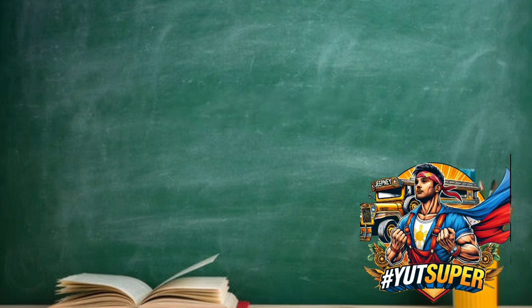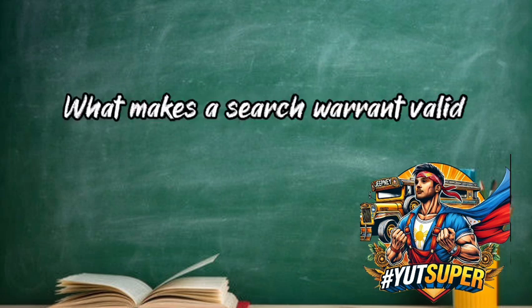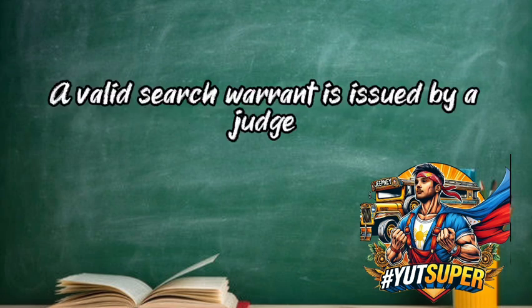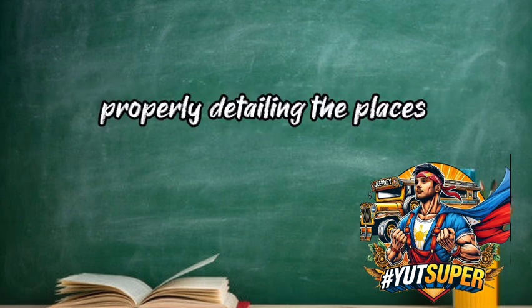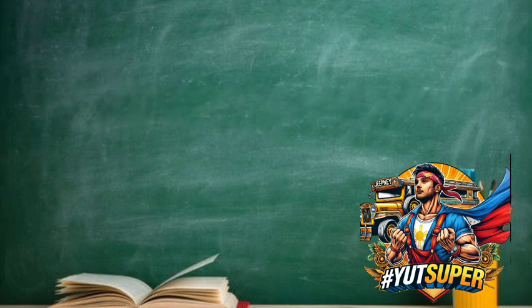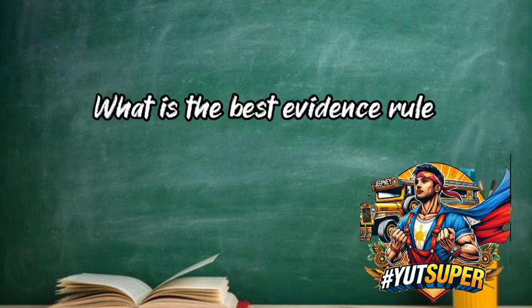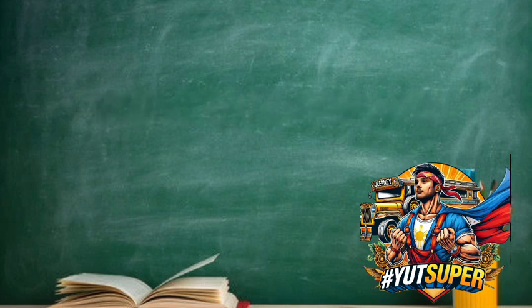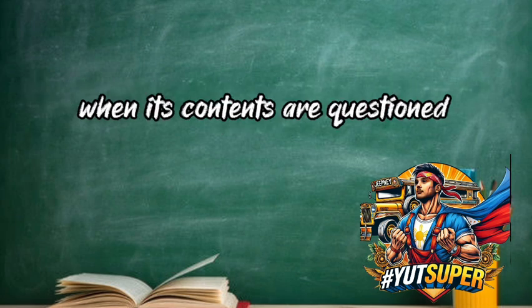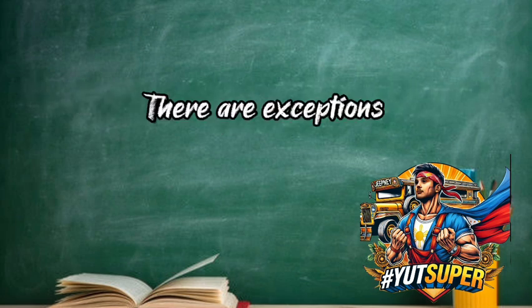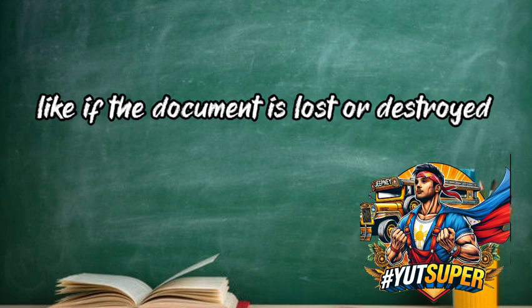Remedial Law. 13. Question: what makes a search warrant valid? A valid search warrant is issued by a judge based on strong evidence, properly detailing the places and items to be searched. 14. What is the best evidence rule? This rule means that the original document must be shown in court when its contents are questioned. There are exceptions, like if the document is lost or destroyed.